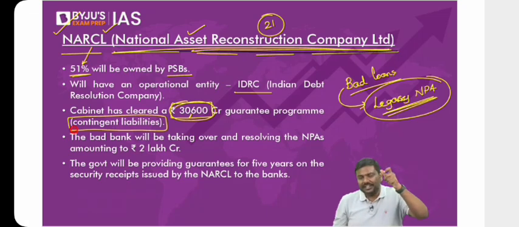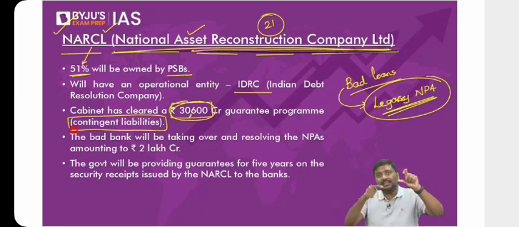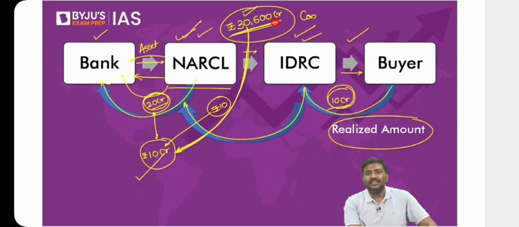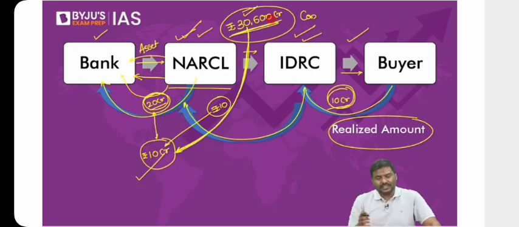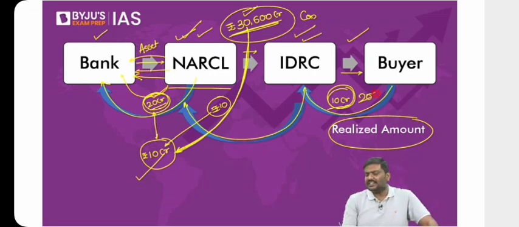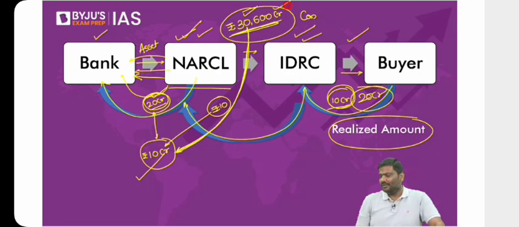Can you understand the term contingent here? Contingent simply means condition, right? And it's not always that the money from this fund will be utilized. Why? What if NARCL has offered 20 crore and by selling it has collected 20 crore? Do you require money from the fund here? Of course not. You are not going to use the money from the fund.